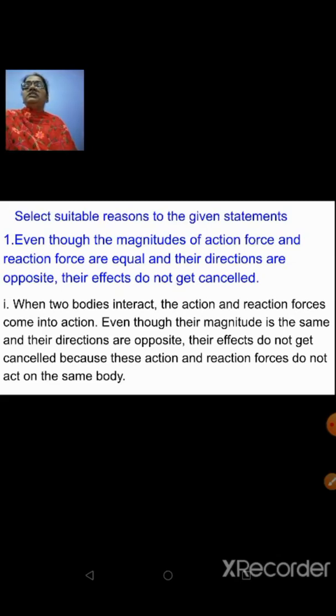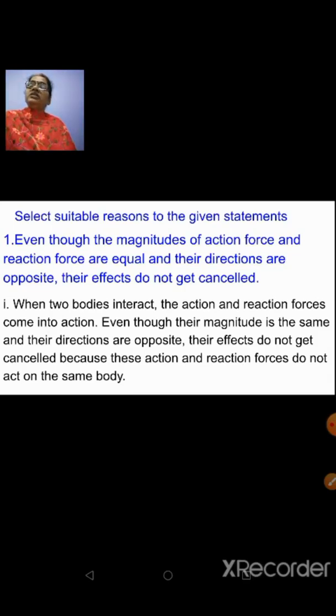In today's session I'll be doing a few give reasons from these two chapters, and then we'll be solving a few sums based on these two chapters. Okay, select suitable reasons to the given statement. A statement will be given and the options will be given in terms of points, and you have to select which among the given points stands as the reason for the given statement.